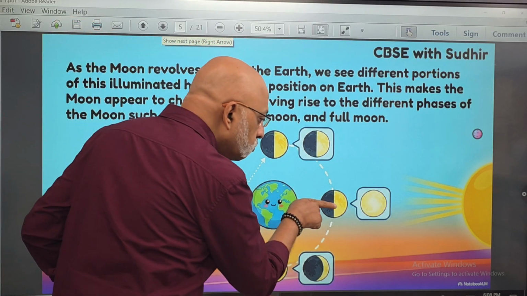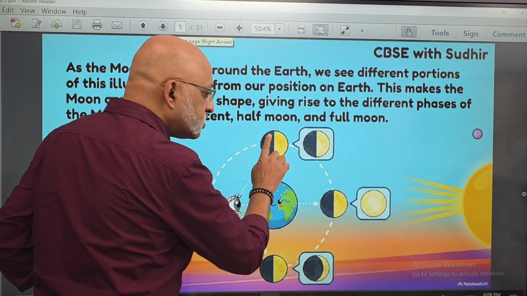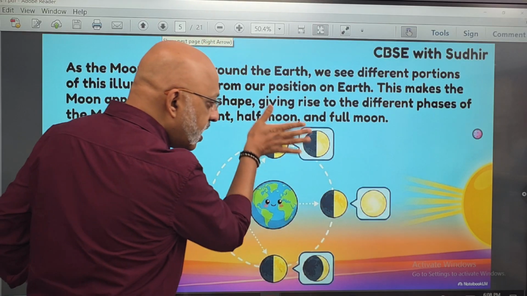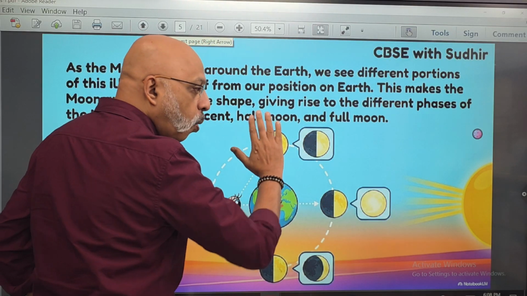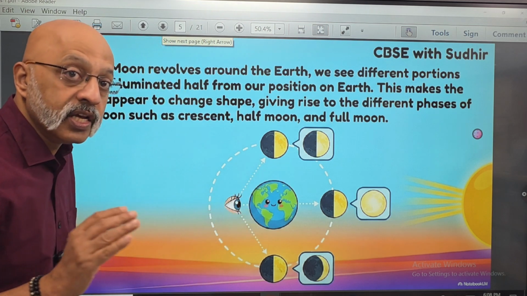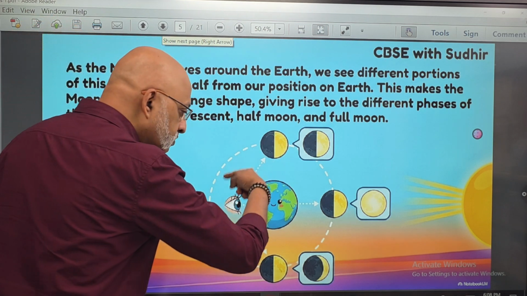Now, as the moon moves this side, when it comes this side, you see the sun's light is falling at an angle, right? At an angle. So therefore, one half of the moon is what is going to be visible. Then it comes here, right?